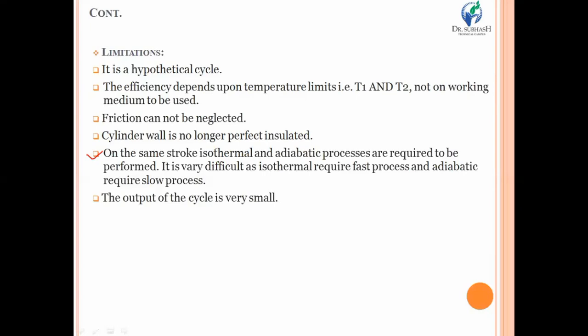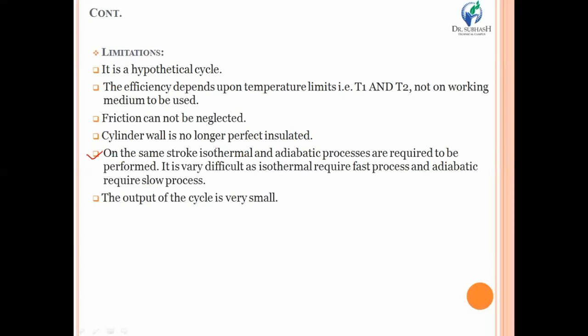Whereas in order to perform the adiabatic expansion, your piston should move very slowly. So it's not possible that within the same stroke, your piston will move very fast for halfway, and for the remaining halfway perform very slow motion. So it is not possible, and that's why in practical application it cannot be used anywhere. So this is the biggest limitation, limitation number 5.